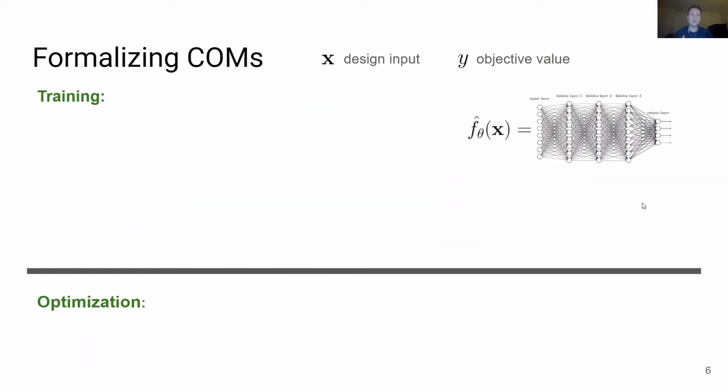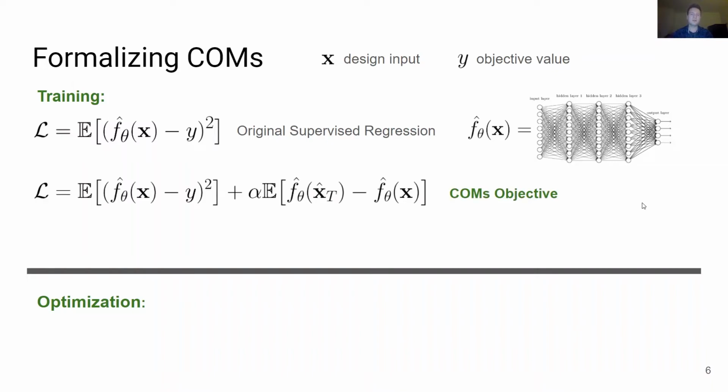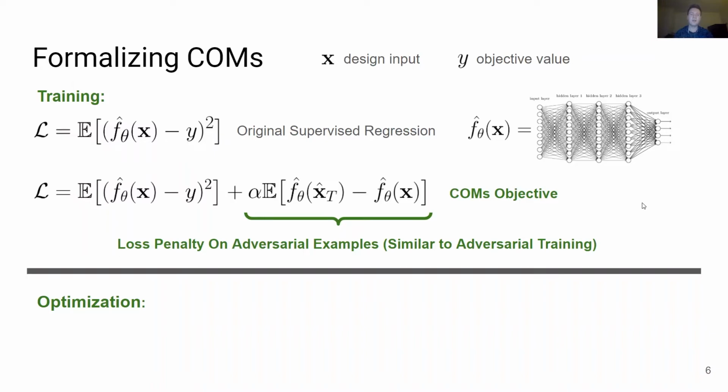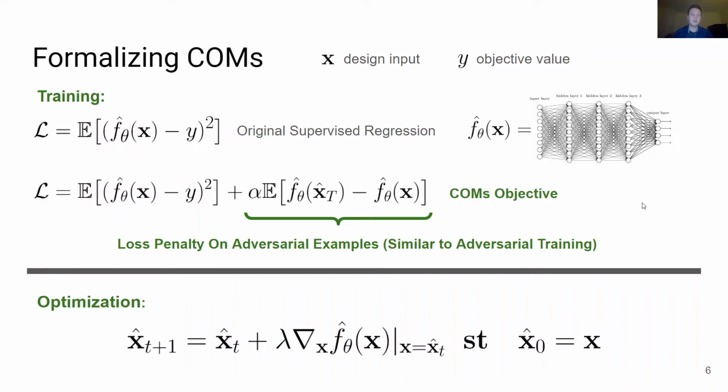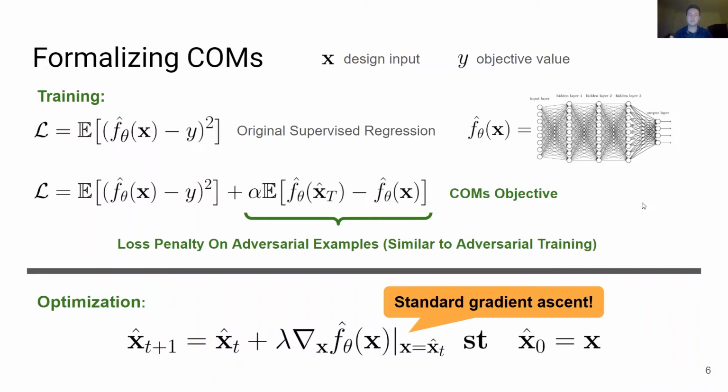Formally, while a traditional predictive model is trained using supervised regression, COMs are trained using an augmented regression objective, where a penalty term is added, weighted by a coefficient alpha that controls how much the model underestimates the objective. This term penalizes adversarial solutions to the optimization problem, found by starting from a design X from the dataset and performing T steps of gradient descent to maximize the predictions of the model. Evaluating COMs is then as simple as taking T steps of standard gradient descent on the model's predictions to find a design X that solves the optimization problem.